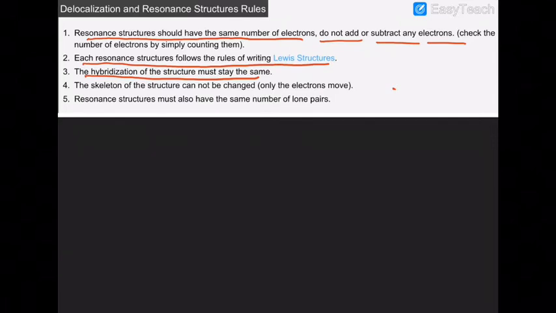The skeleton of the structure cannot be changed, only the electron movement. It means neither an atom can be removed nor an extra atom can be added. The skeleton structure of the atoms will remain constant, but electrons can move inside those skeletons. Resonance structures must also have the same number of lone pairs. So all the contributing structures of an ion or molecule or species must have the same number of lone pairs and bond pairs.